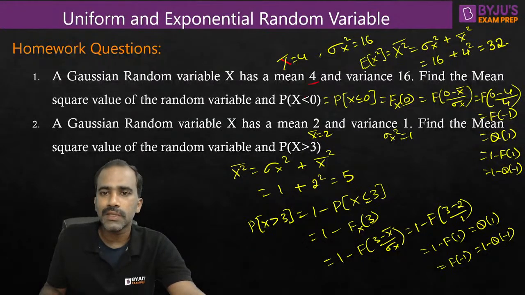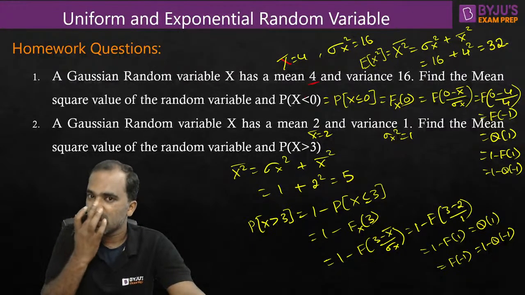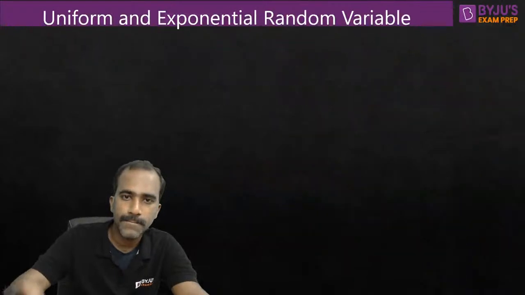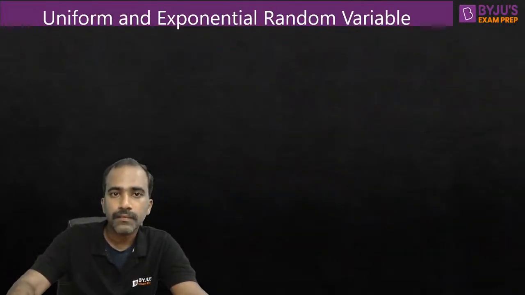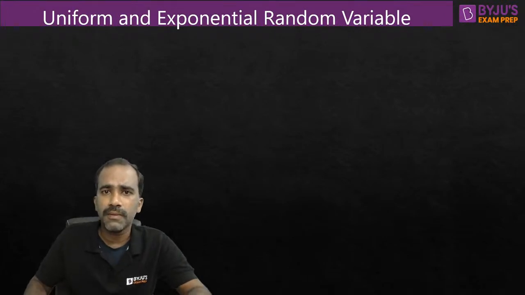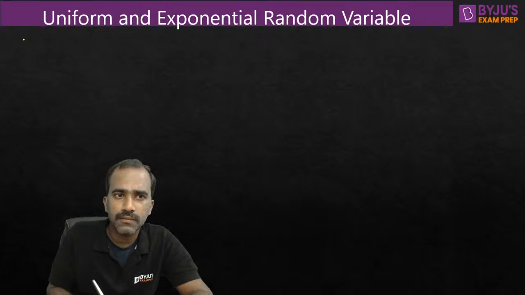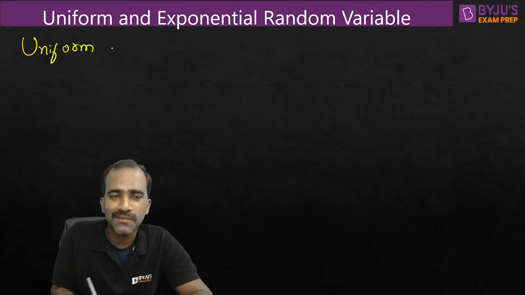So let's continue with the actual discussion of today's topic, which is uniform distribution and exponential distribution functions. Can I go ahead? Right. Uniform and exponential random variables. First, let us talk about the uniform random variable. This is the easiest distribution to deal with. Uniform random variable, or uniform distribution, you can call it.